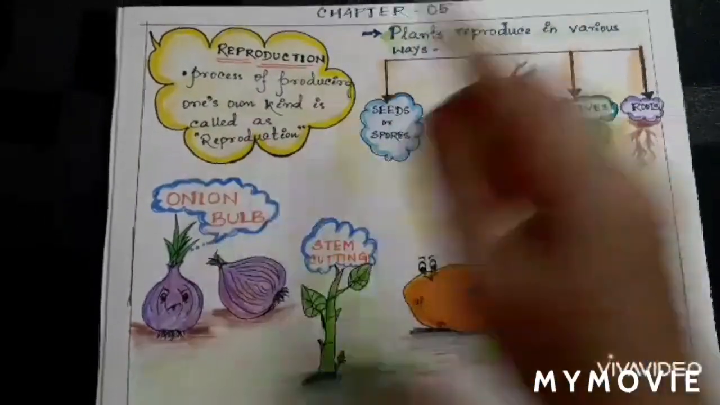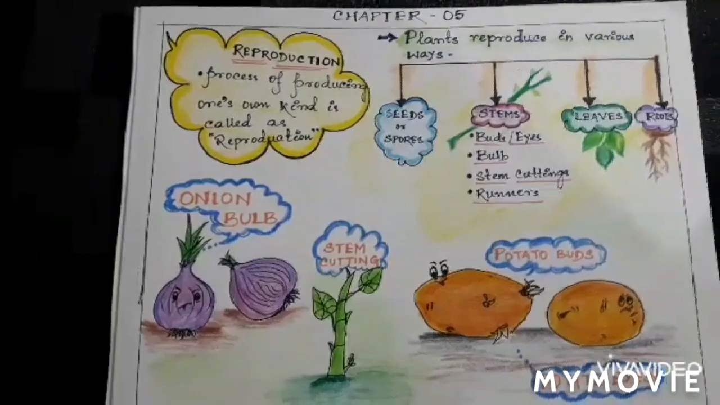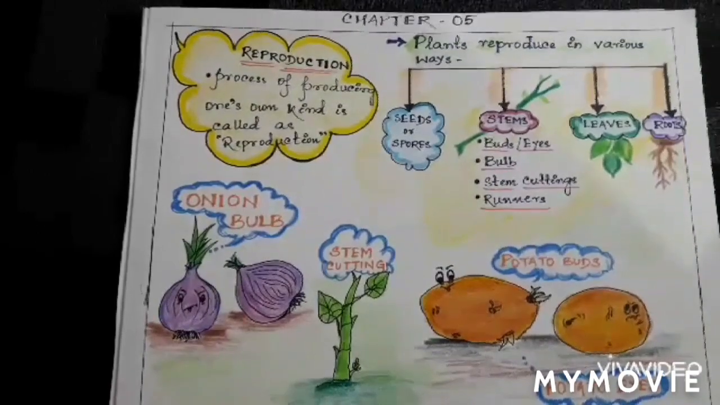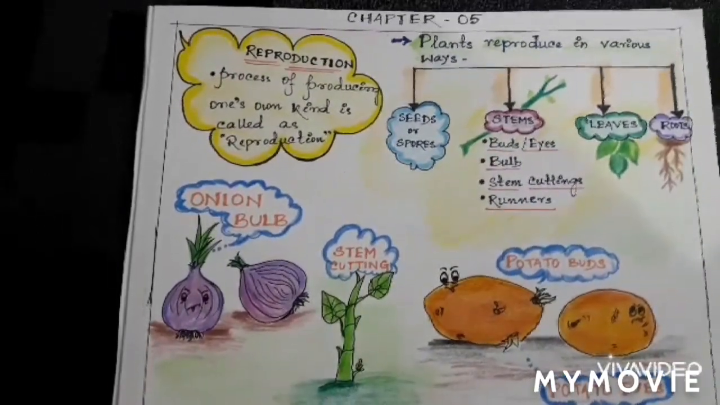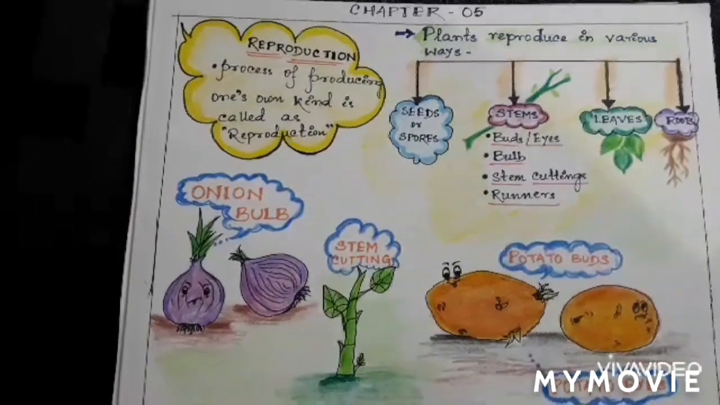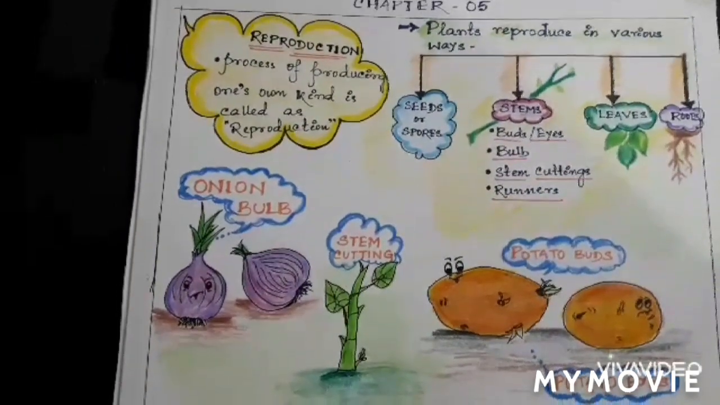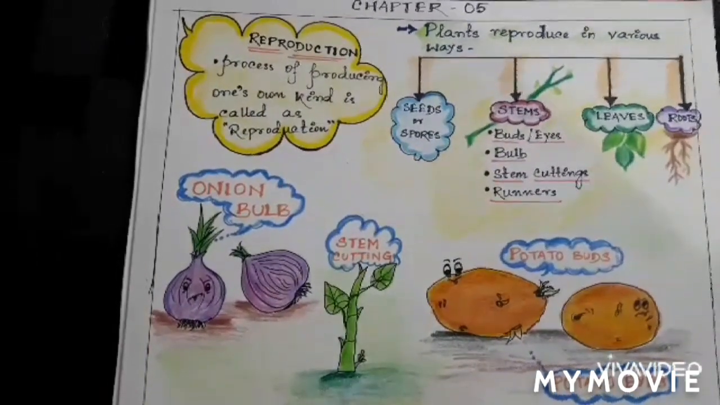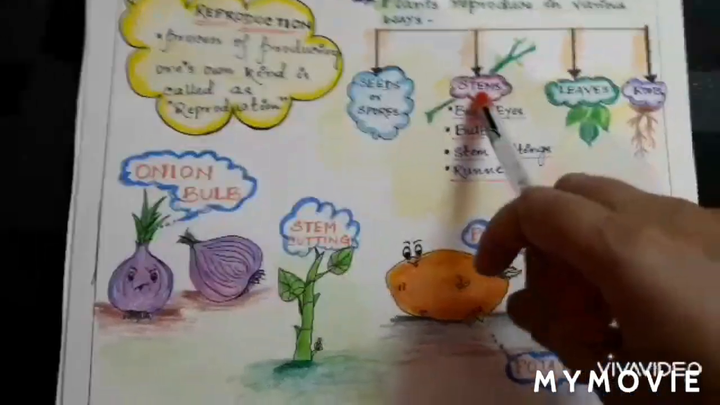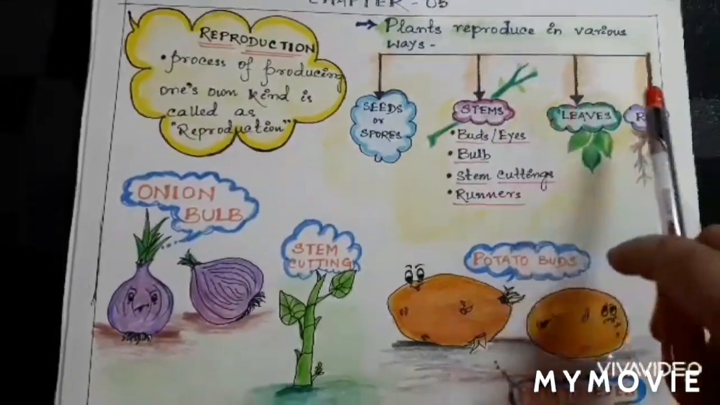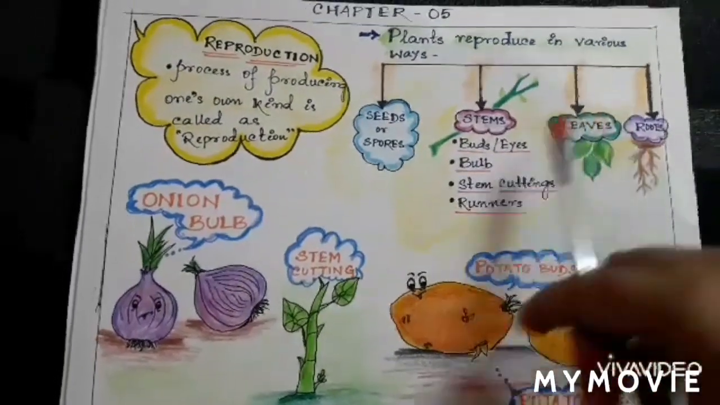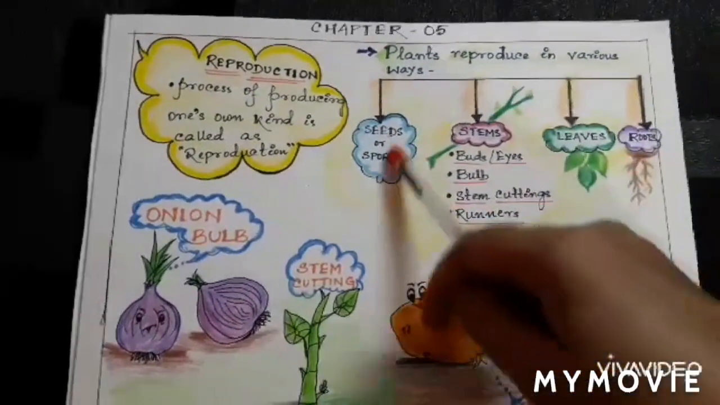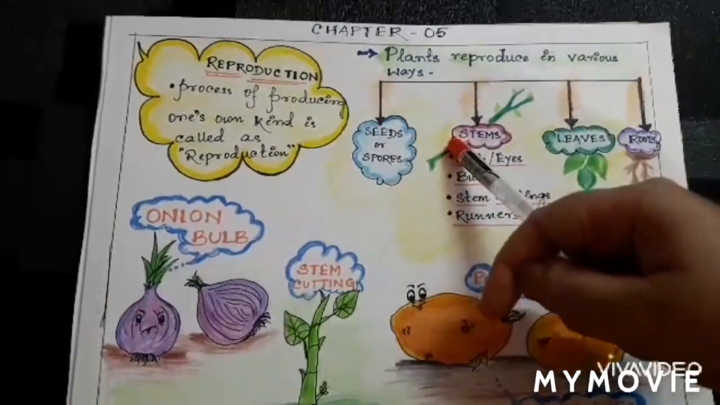As we all know, most of the plants that we see around us, whether fruits or vegetables, reproduce through seeds. But do you know, children, that plants not only reproduce through seeds but also in a variety of ways? They reproduce through stems, through leaves, sometimes through roots, and also through spores. So there are various ways through which plants reproduce.